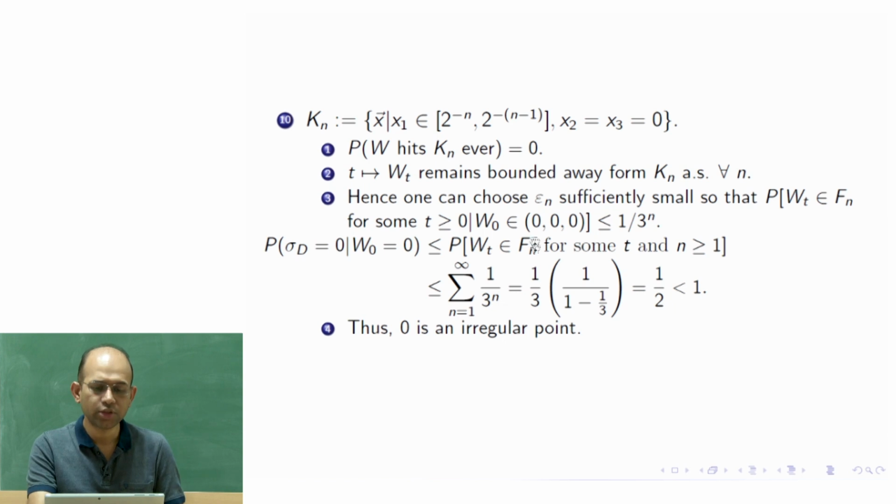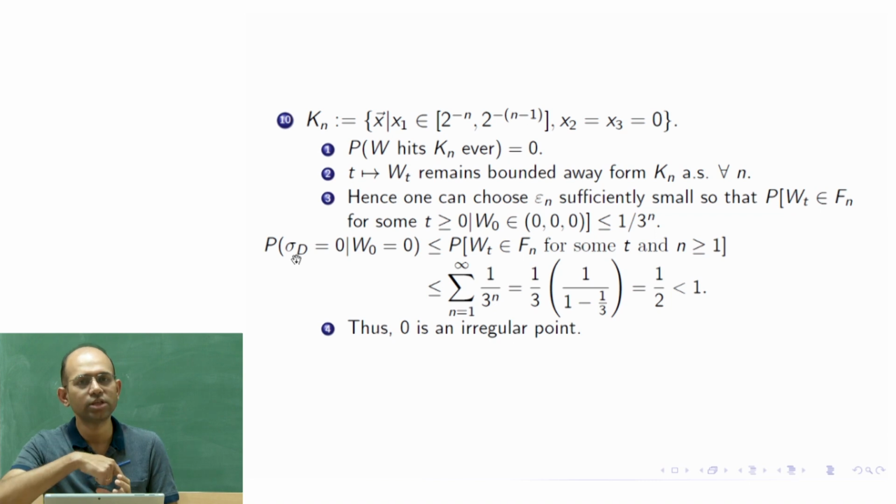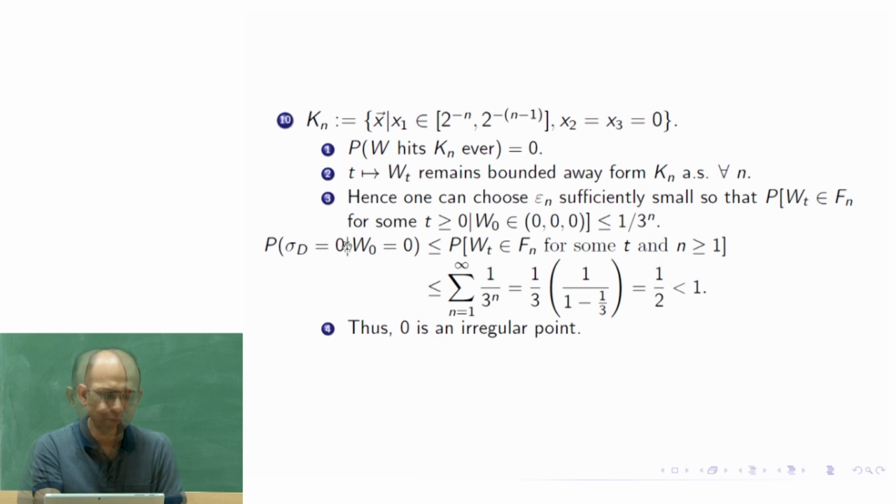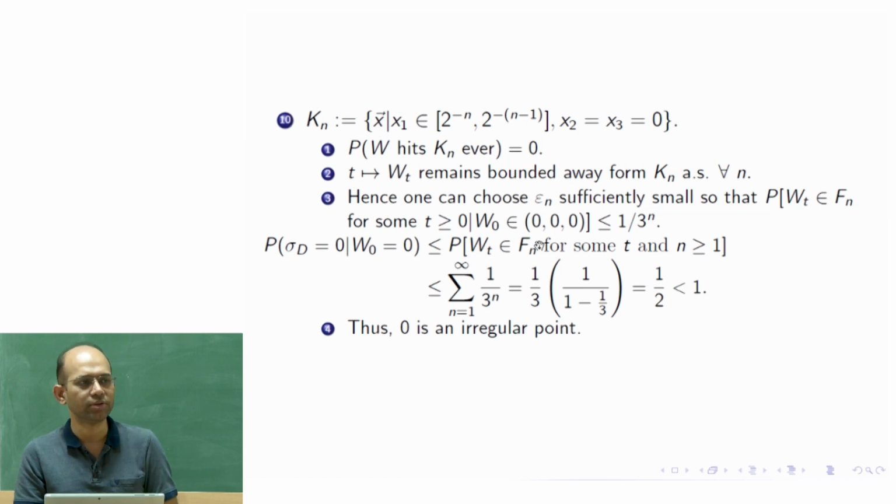I mean, this is surely outside the domain D. If W_t ever crosses this, then of course it goes beyond the domain D. And for this to happen for arbitrarily small time t, the Brownian motion should exit the domain, so that is a sub-event of the event that W_t touches f_n for some t and for some n.